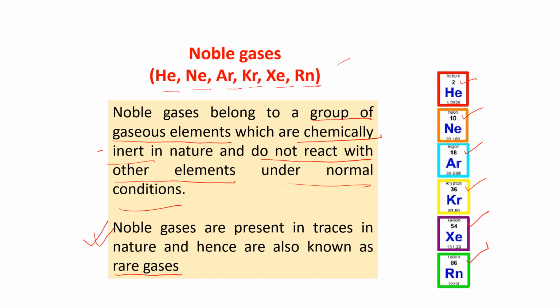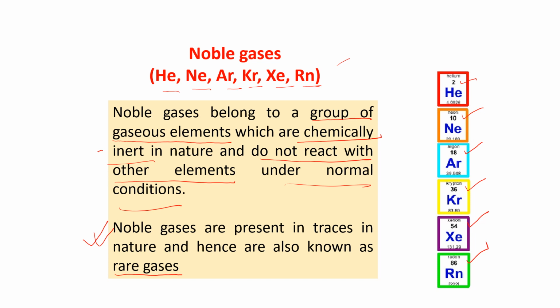In the next class, when we study all these things, we will know some more properties of the noble gases. See, I told you about metals, non-metals, metalloids, noble gases. All these are known as elements. There are 118 elements that we know of till date.